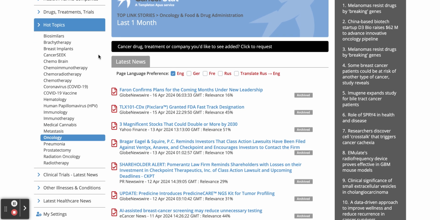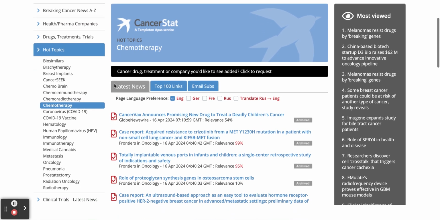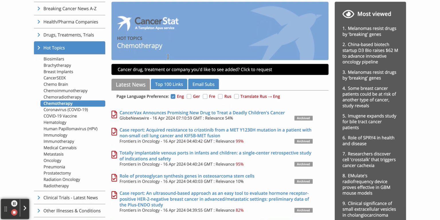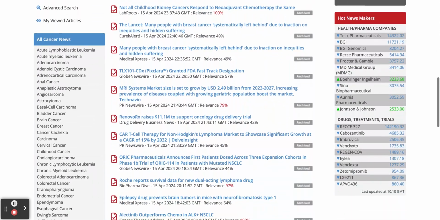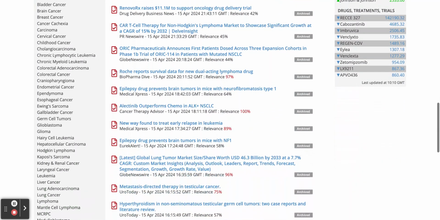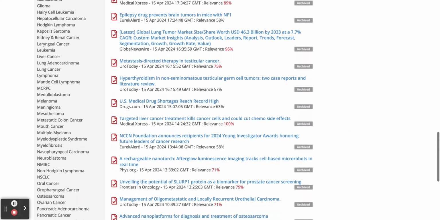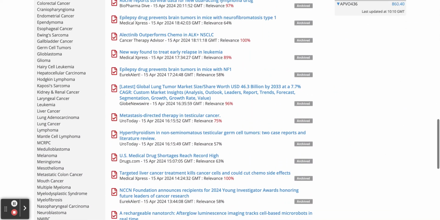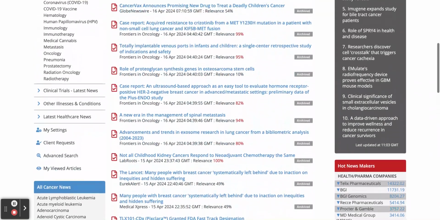Let's have a look at one more. Let's have a look at chemotherapy. If we click on that, page refreshes, all of the news articles where chemotherapy has been mentioned. Of course, you have percentage relevance as to how relevant the article is to the subject, which of course is chemotherapy. And again, looking down through this, various sources listed, as you can see, a lot of news articles. We're only just down here on the 15th of April, which is yesterday. So a large number of news articles there. If we just scroll back up, let's have a look at the top 100 links for that.